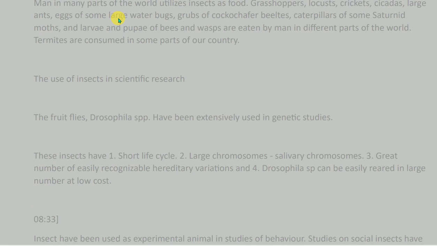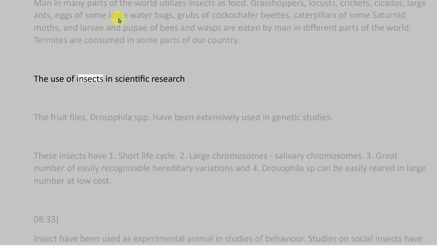Man in many parts of the world utilizes insects as food. Grasshoppers, locusts, crickets, cicadas, large ants, eggs of some large water bugs, grubs of cockroaches, beetles, caterpillars of some saturniid moths, and larvae and pupae of bees and wasps are eaten by man in different parts of the world. Termites are consumed in some parts of our country.